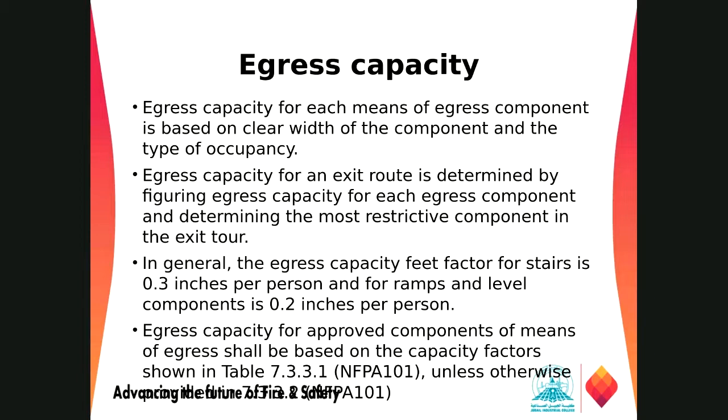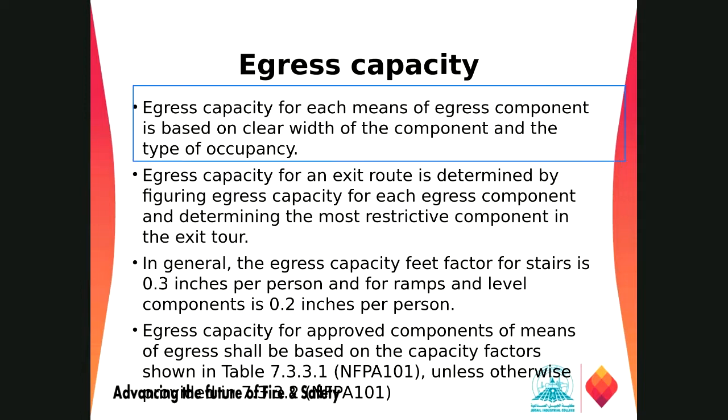Now coming to the egress capacity. The egress capacity for each means of egress component is based on the clear width of the component and the types of occupancies. So what is the clear width of those areas, and what is the type of occupancy? It differs from one occupancy to another. The egress capacity for an exit route is determined by figuring the egress capacity of each egress component and determining the most restrictive component in the exit route.